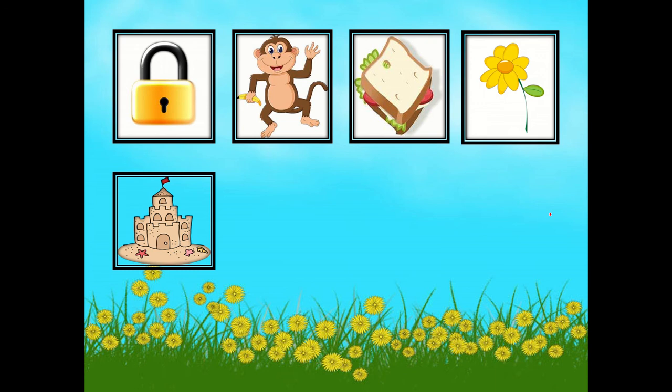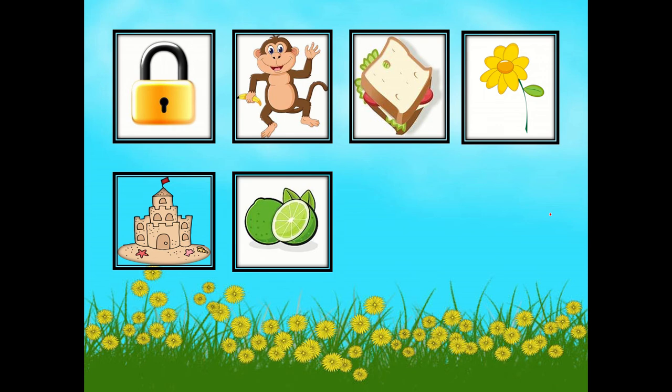Next, we have your sandcastle. Sandcastle. So, the beginning sound of sandcastle is S, or the sound of the letter S. Okay, next. Lime. Lime. What's the beginning sound of lime? Very good. It's the L sound, or the sound of the letter L.